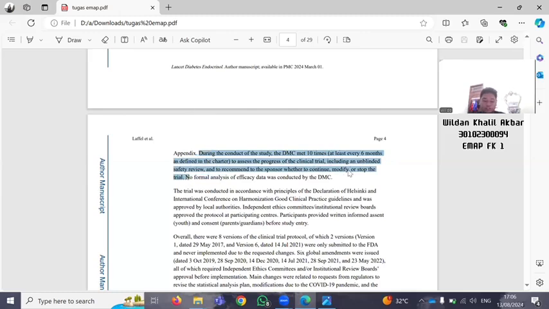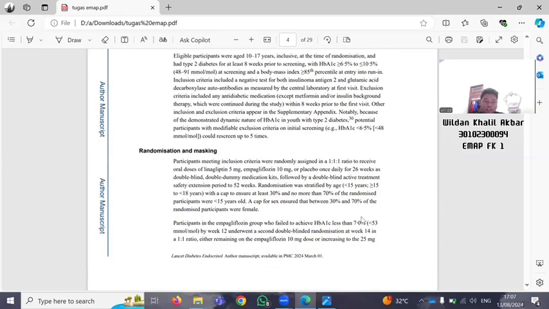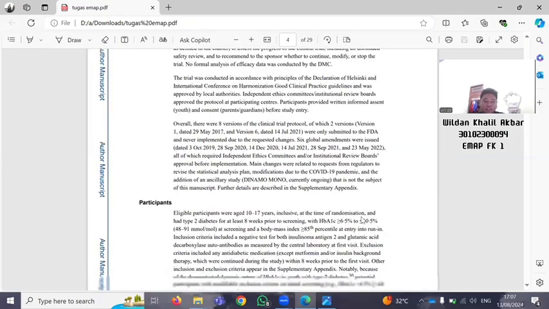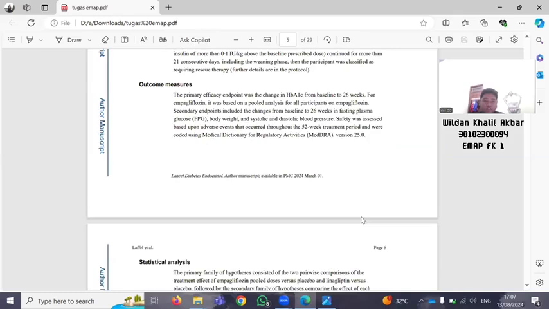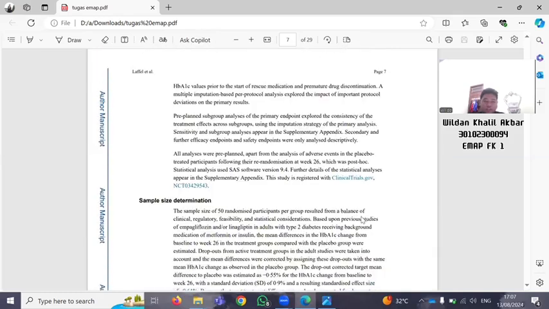Next to number 8A. In 8A, SAS software version 9.4 was used to generate the random allocation sequence.